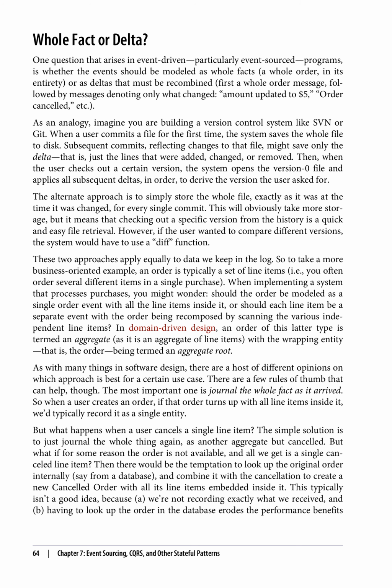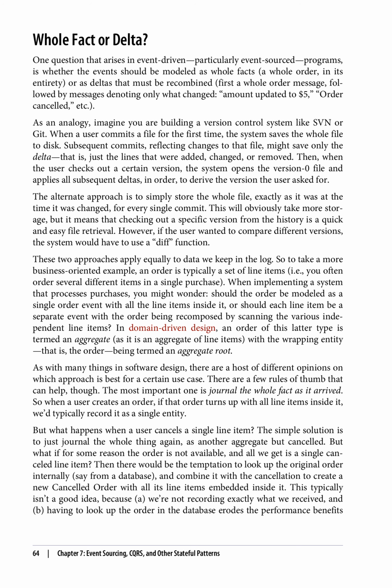As an analogy, imagine you are building a version control system like SVN or Git. When a user commits a file for the first time, the system saves the whole file to disk. Subsequent commits, reflecting changes to that file, might save only the delta, that is, just the lines that were added, changed, or removed. Then, when the user checks out a certain version, the system opens the version 0 file and applies all subsequent deltas, in order, to derive the version the user asked for.